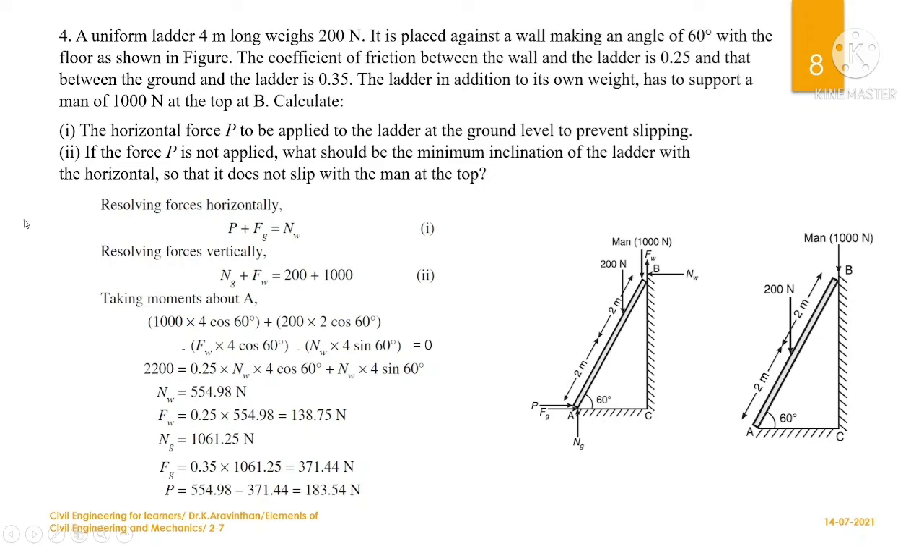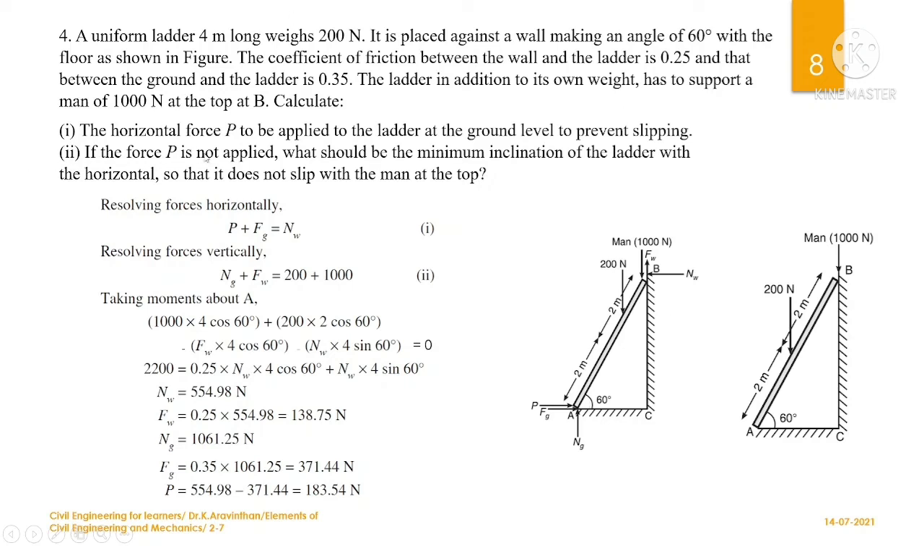What you have to do first is calculate the horizontal force P to be applied to the ladder at the ground level to prevent slipping. So if the self weight of the ladder and a man standing here are given, what should be the force applied at the bottom in order to keep the object in equilibrium? So you have to safeguard this ladder. Okay, what is the second case?